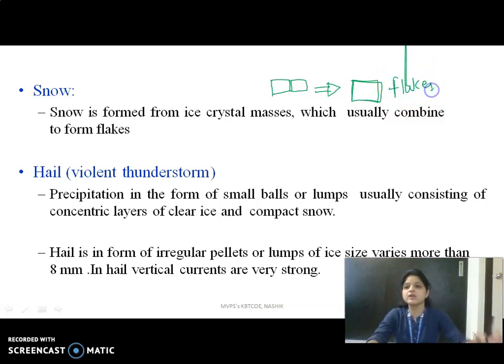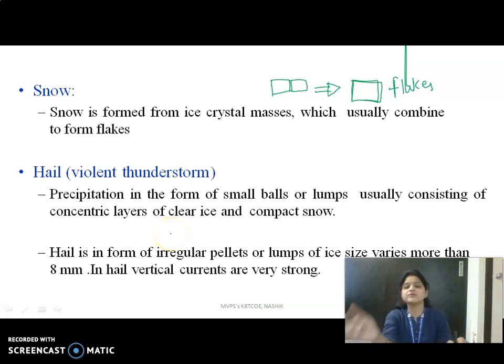Then the next one is hail. Hail is associated with a violent thunderstorm that has strong vertical currents, and it forms pellets and lumps. Usually it consists of concentric layers of clear ice and compact snow.